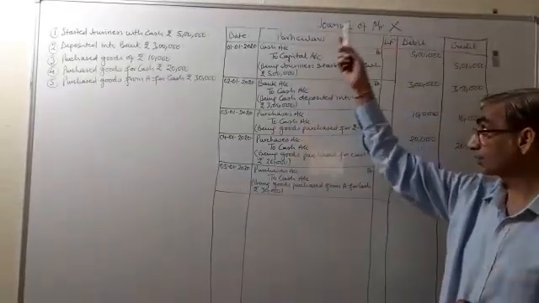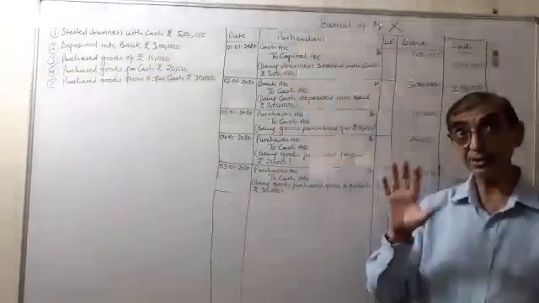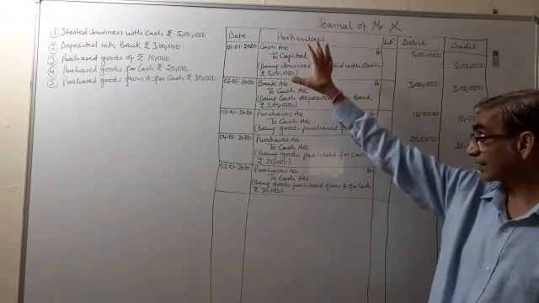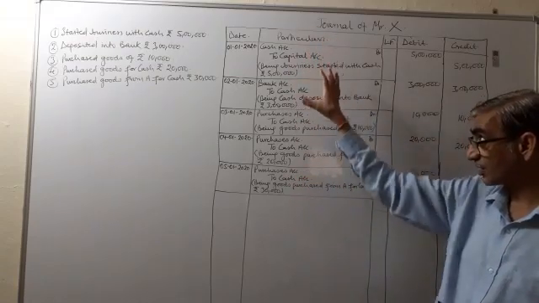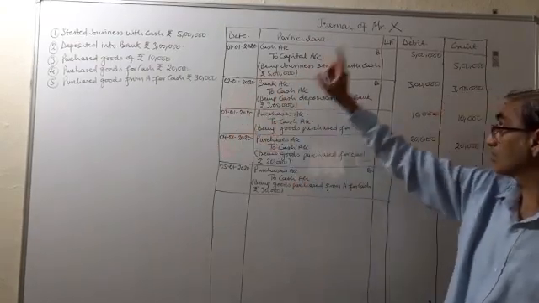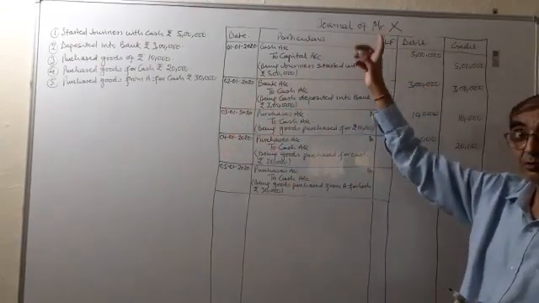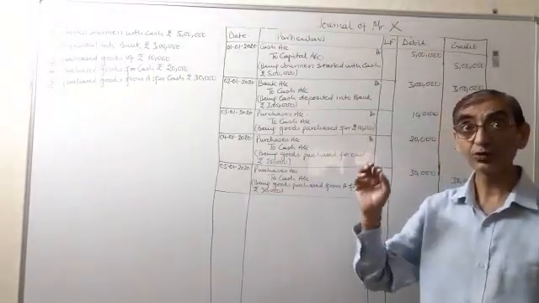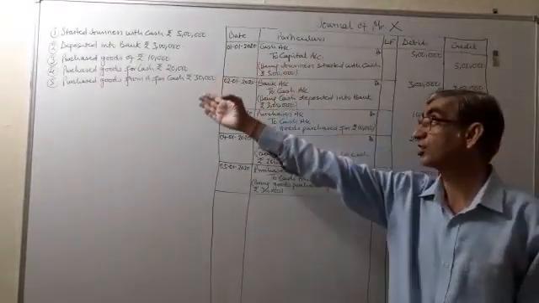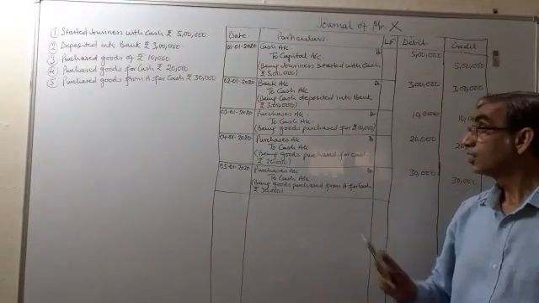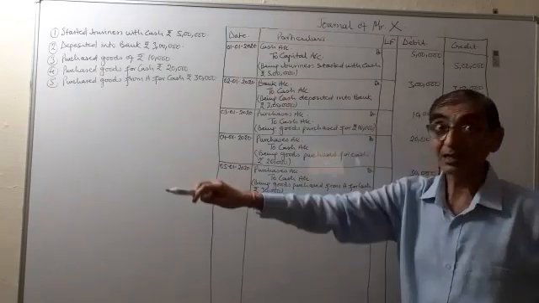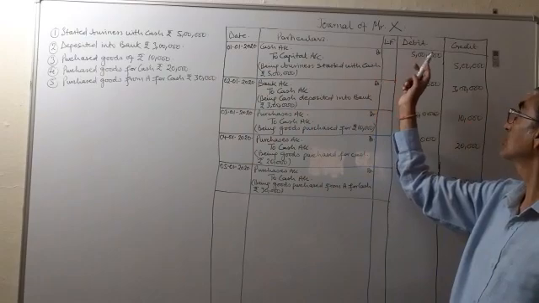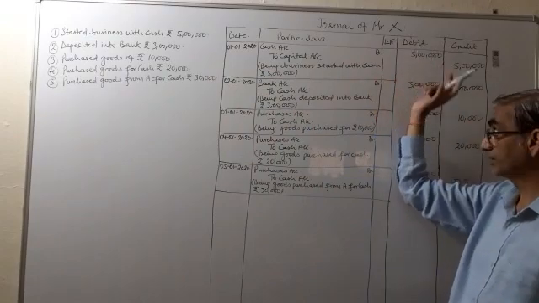X to the business. See, the entries are passed in the books of the business. All these entries, all these transactions are being done by the business. It is not done by Mr. X. So we will take business as the main source of generation of these transactions. It's clear? So what is coming inside the business is cash. So cash account is an asset. It will be debited rupees 5 lakh in the debit column.